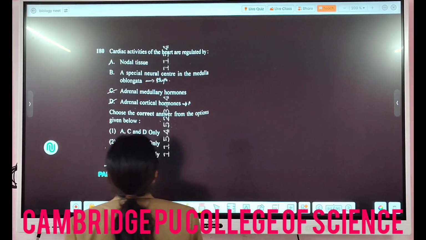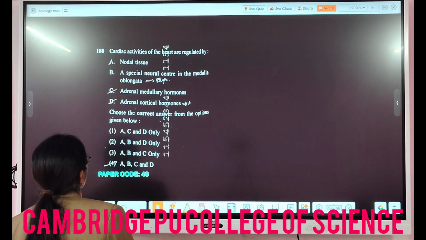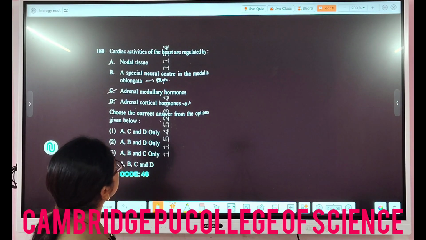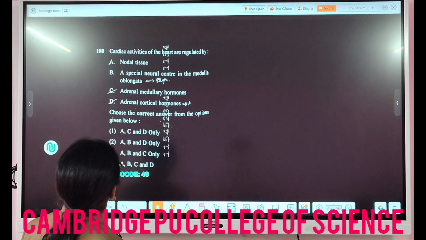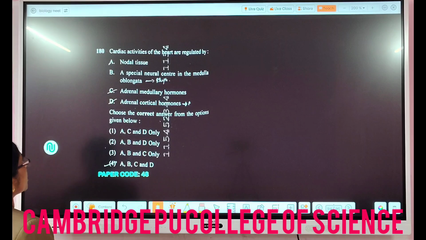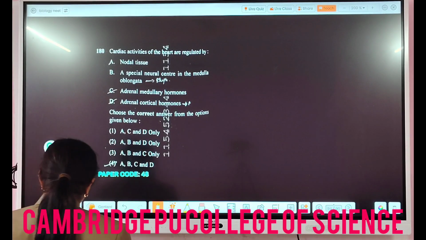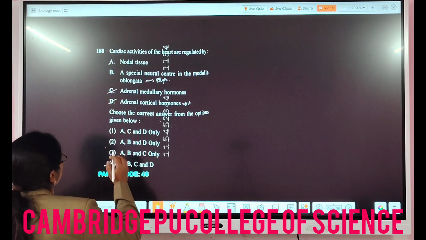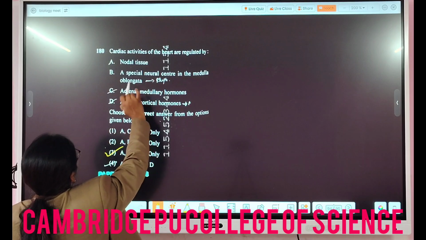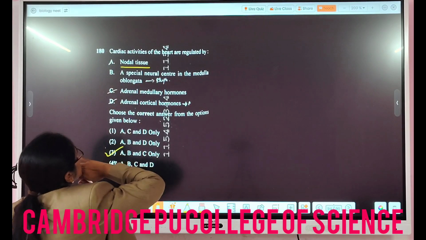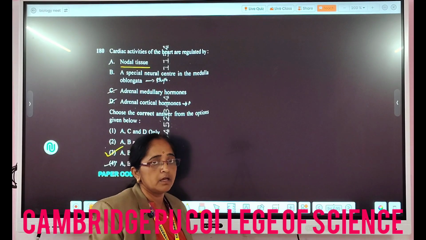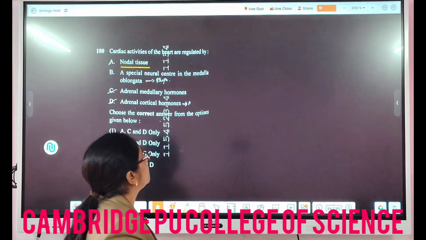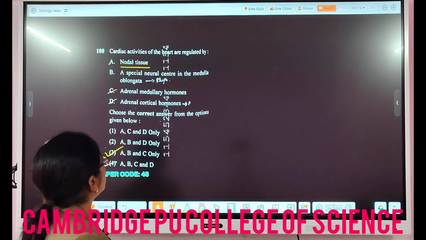So cardiac activities of the heart are regulated by nodal tissues, a special neural center in the medulla oblongata, right, or adrenal medullary hormones and adrenal cortical hormones here. So the correct answer is A, B and C only, that is nodal tissues, right. You know the pacemaker is the SA node and the AV node, so they are called the nodal tissues.